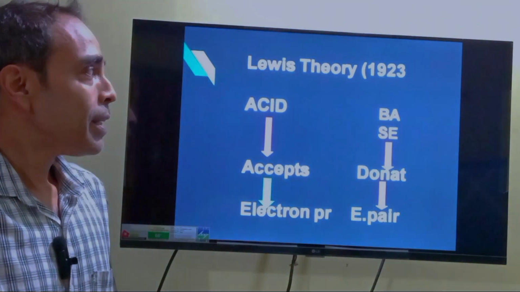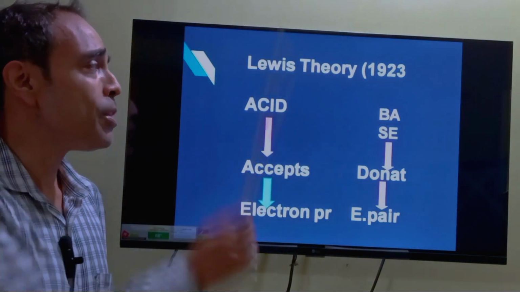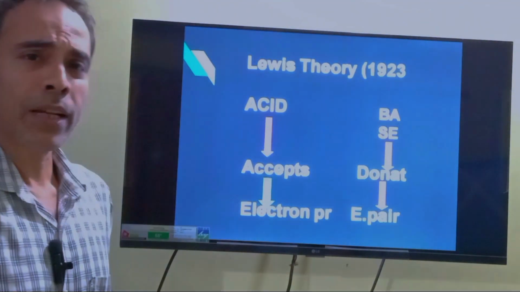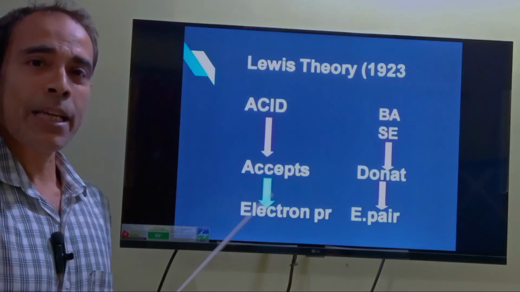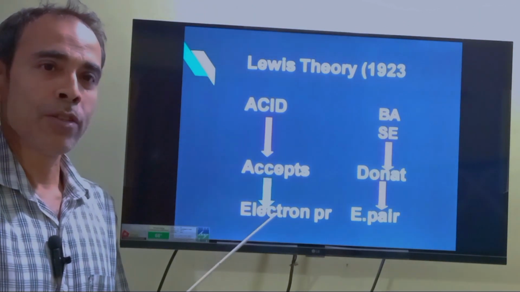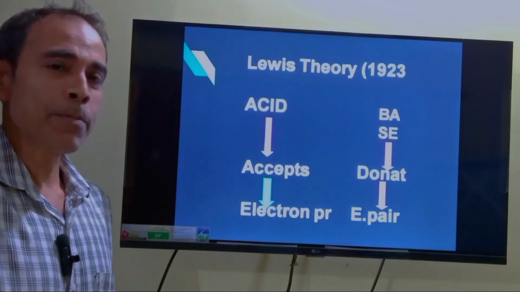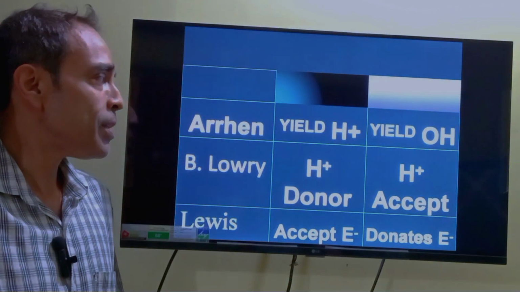So the next, third theory that has been found is the 1922 Lewis theory. Now Lewis theory is very difficult to explain. It says that acids are substances which accept an electron pair, and bases are substances which donate an electron pair. It is a very difficult concept to understand, but the biggest theories are based on this.